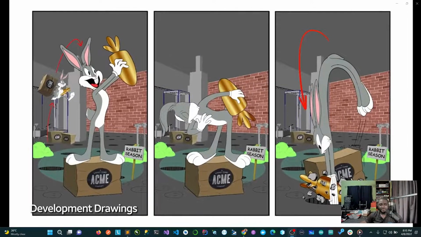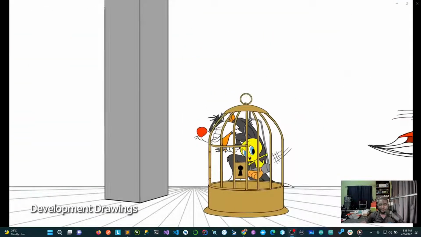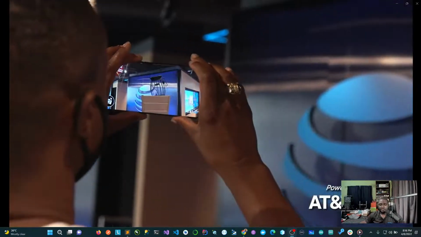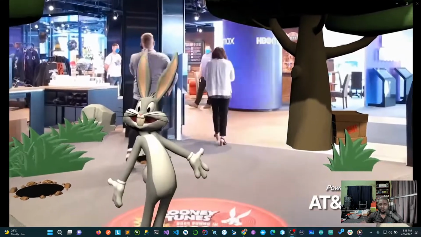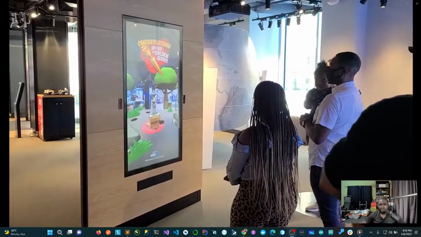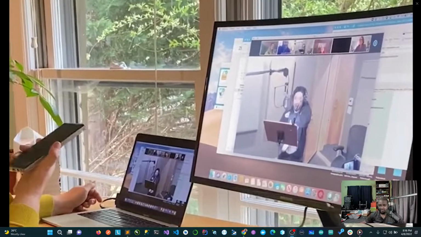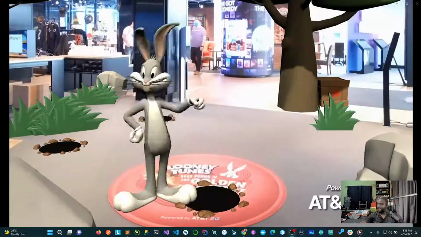All of these technologies come together seamlessly over 5G. There's edge computing, augmented reality, occlusion, which is an awareness of the environment, machine learning and artificial intelligence. There's a voice font so that Bugs Bunny could say every person's name that could possibly walk into the store. Nice to meet you, Mike.